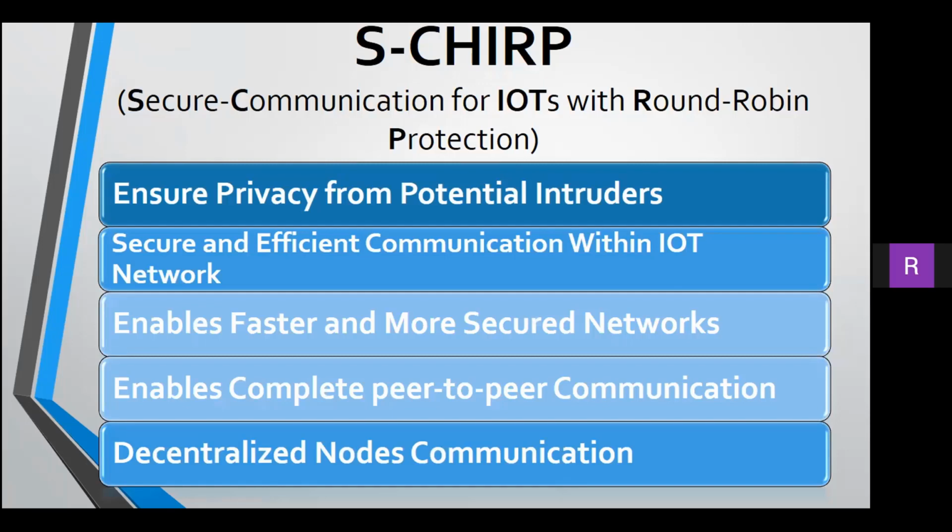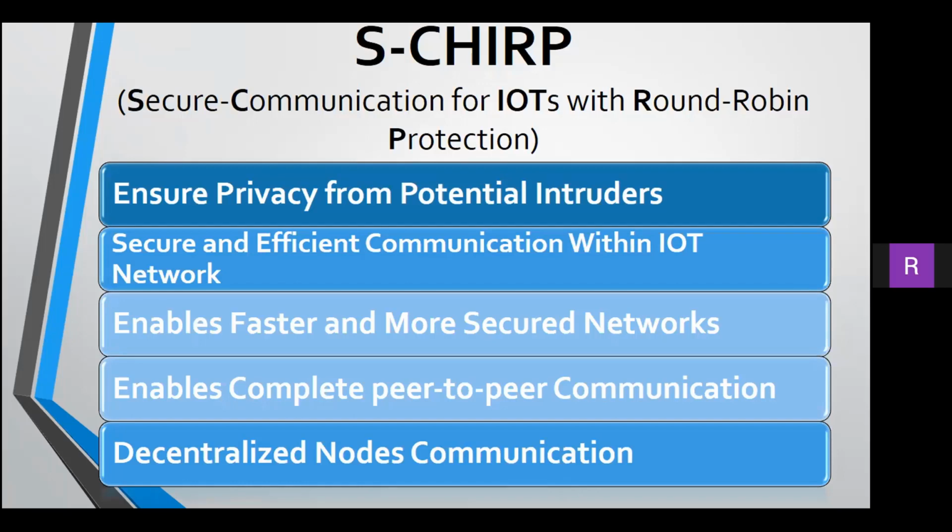SCHIP or Secure Communication for IoTs with Round-Robin Protection is one mechanism for secure and efficient communication within IoT networks. The protocol enables organized pairwise communication between IoT devices using unlimited data. SCHIP enables privacy from potential intruders.